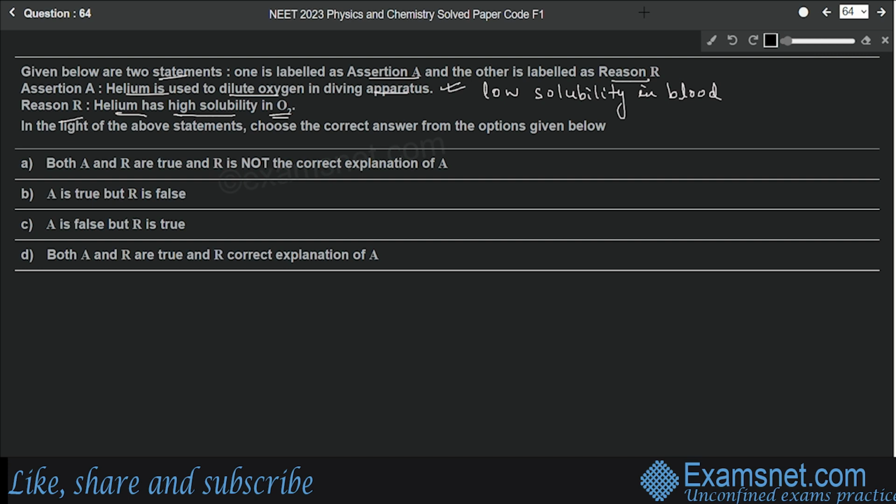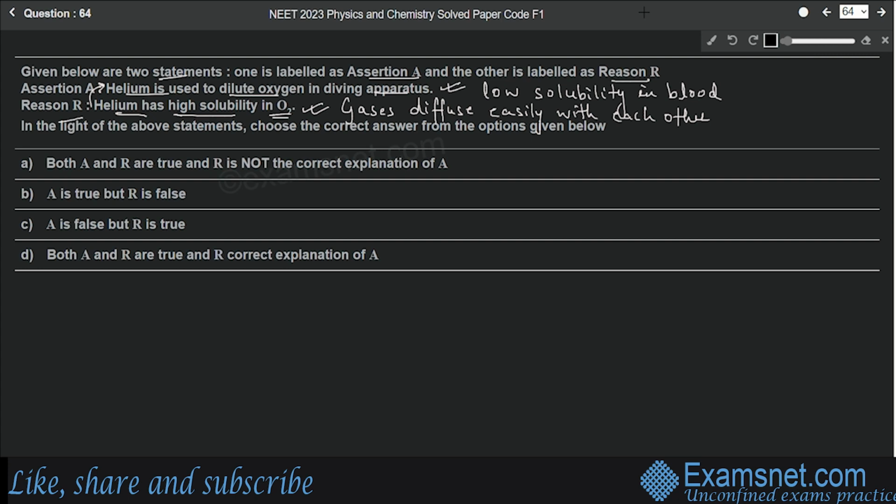Although this is also a correct statement, because we know that gases easily diffuse with each other, and helium and oxygen both are gases, so helium is soluble in oxygen. But this is not a correct reason for the assertion. This is not the reason why helium is used to dilute oxygen in diving apparatus.